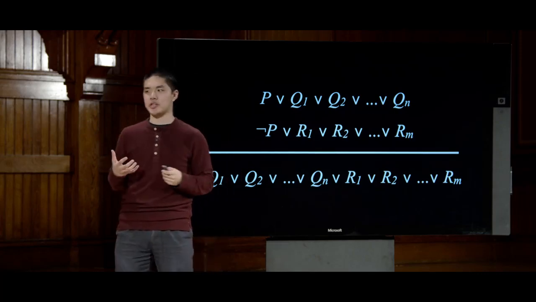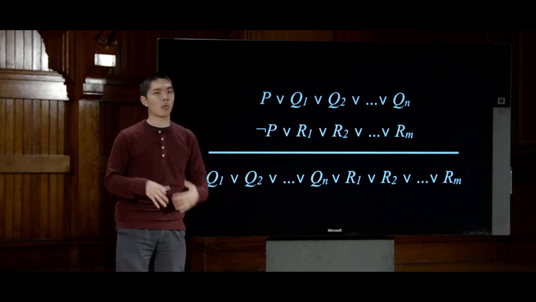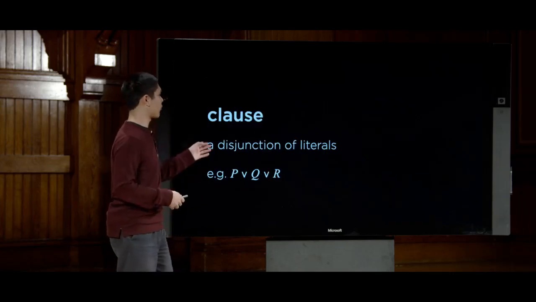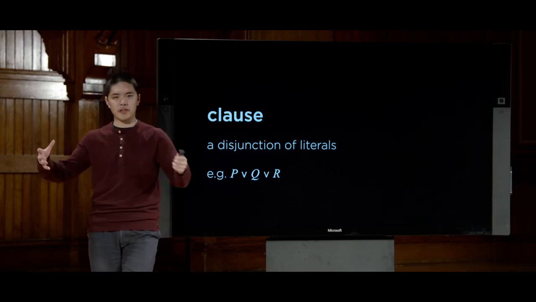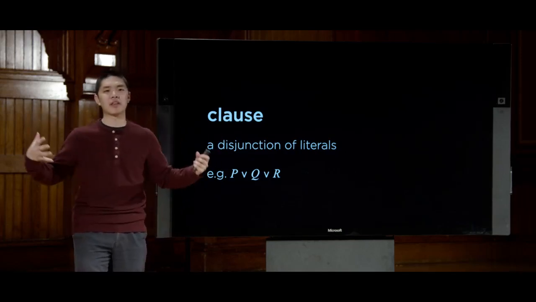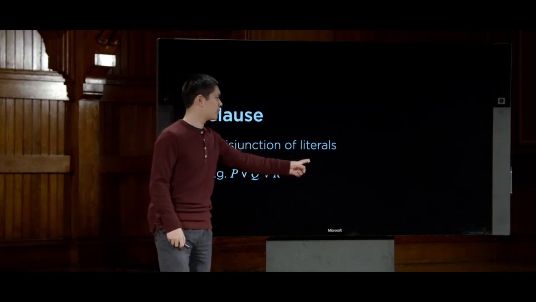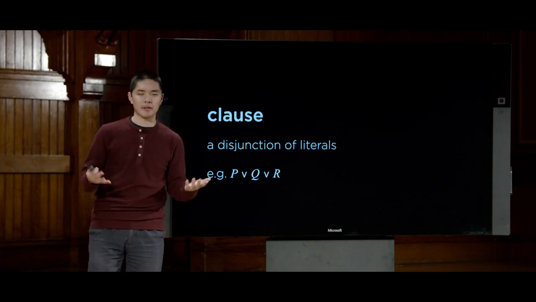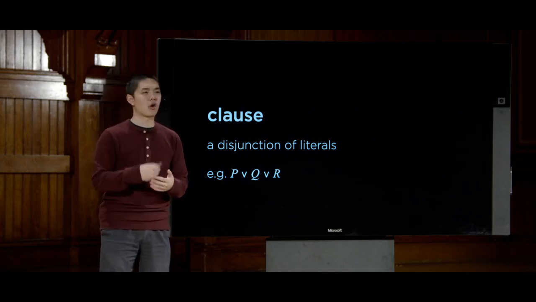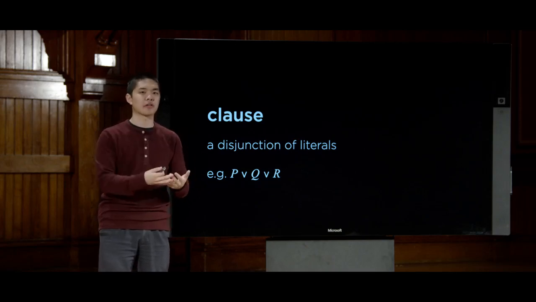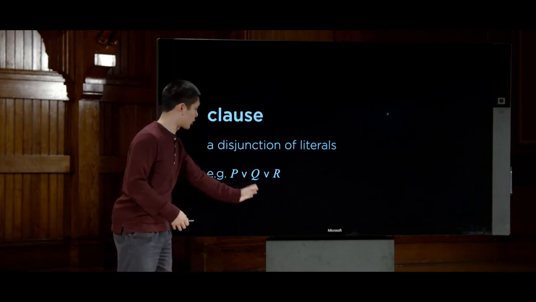And this is just a generalization of that same rule we saw before. Each of these things here are what we're going to call a clause, where a clause is formally defined as a disjunction of literals, where a disjunction means it's a bunch of things that are connected with or. Disjunction means things connected with or. Conjunction, meanwhile, is things connected with and. And a literal is either a propositional symbol or the opposite of a propositional symbol. So it's something like P or Q or not P or not Q. Those are all propositional symbols or not of the propositional symbols, and we call those literals. So a clause is just something like this, P or Q or R, for example.